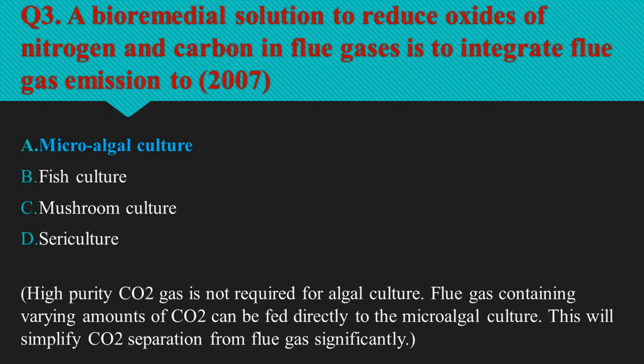Flue gas containing varying amounts of carbon dioxide can be fed directly to the microalgal culture. This will simplify CO2 separation from flue gas significantly. Microalgae culturing may yield high value commercial products. Sale of these high value products can offset the capital and operation cost of the process. So option A, microalgal culture, is the right option.